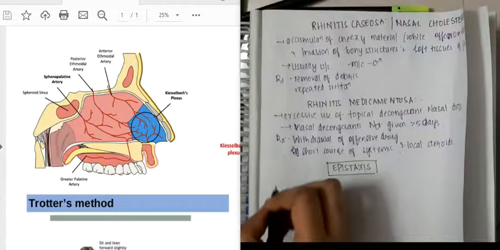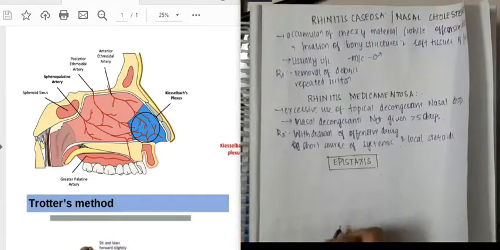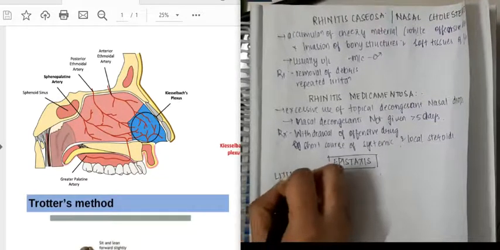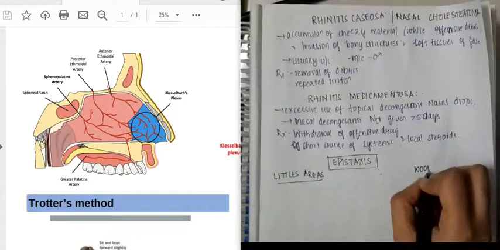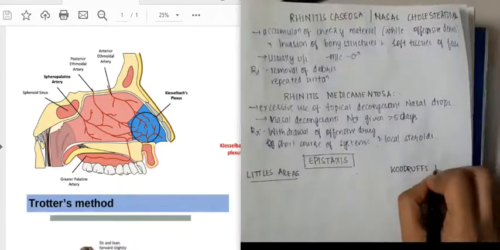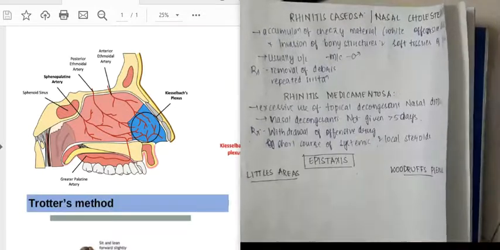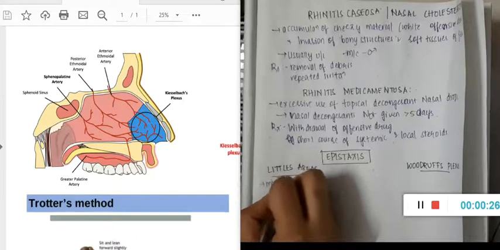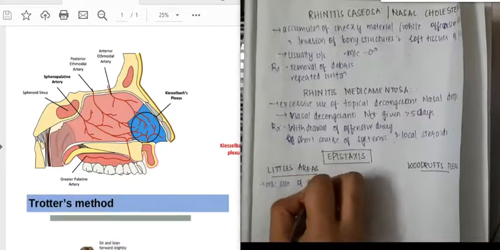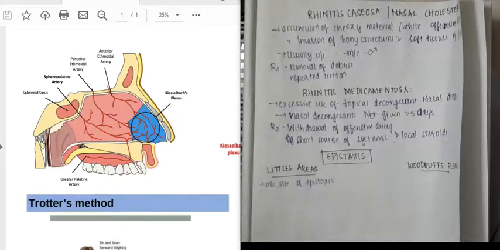Friends, let us now learn about a topic in ENT, which is epistaxis. So what is epistaxis? Epistaxis generally means nose bleeding. In nose bleeding, what is the most common site of epistaxis? It is Little's area.